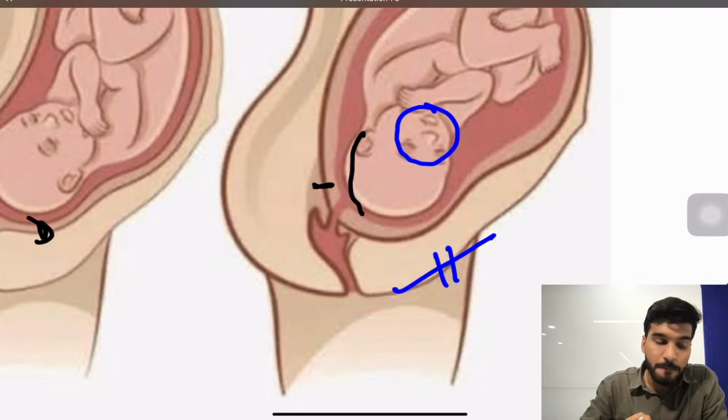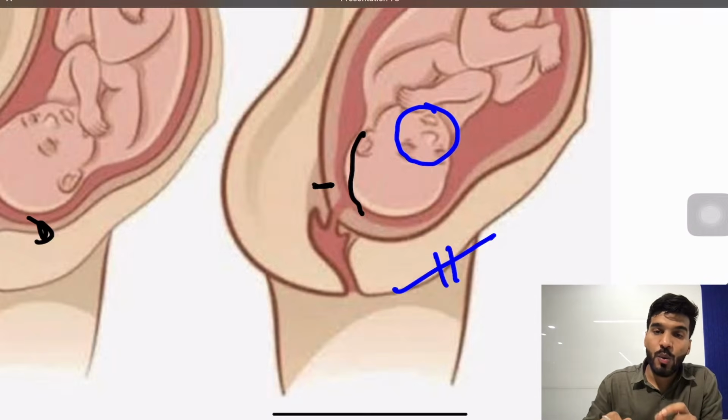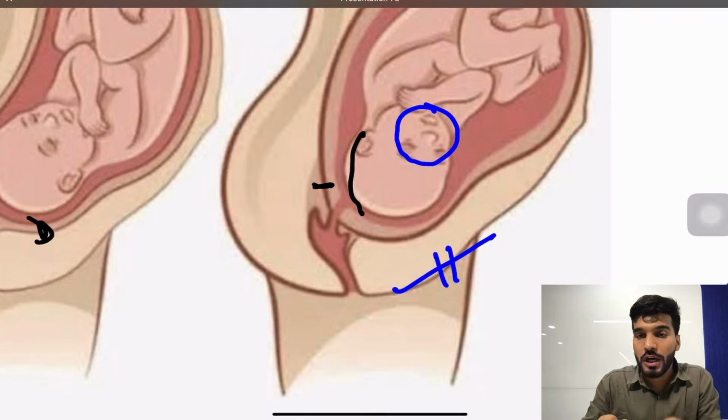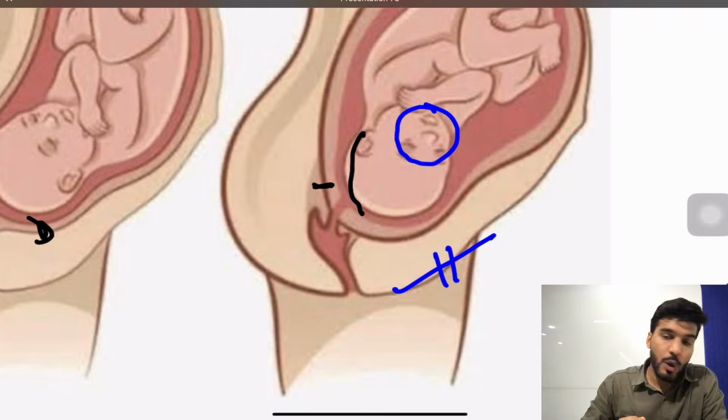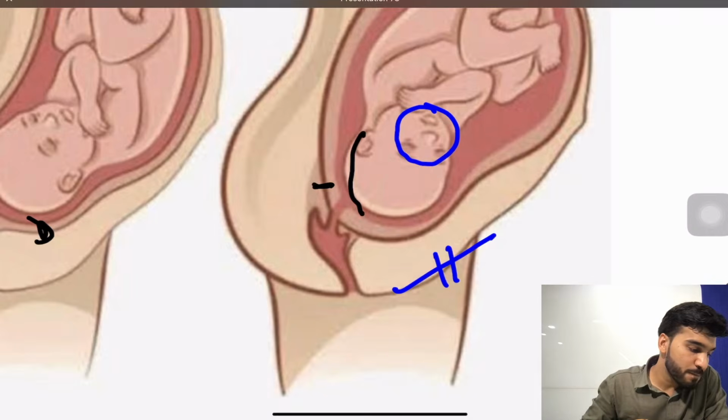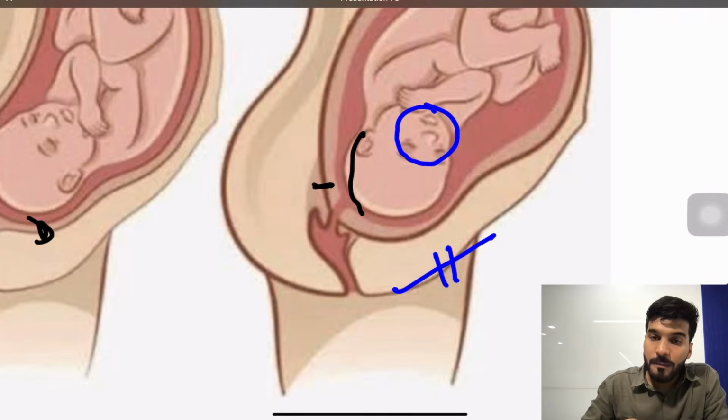delivery. Is that clear? Now if a question mentions face to pubis delivery is happening in which type of pelvis, which of the following pelvis is responsible for the face to pubis delivery, what will be your answer? Oval shaped pelvis for face to pubis delivery. So the answer goes to the anthropoid pelvis, the oval shaped pelvis.